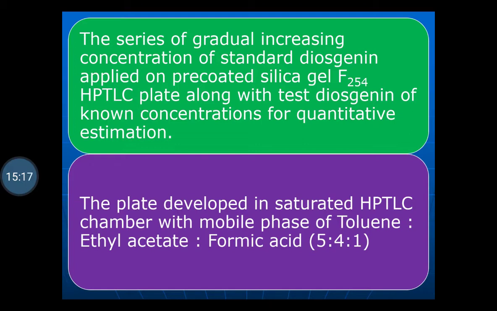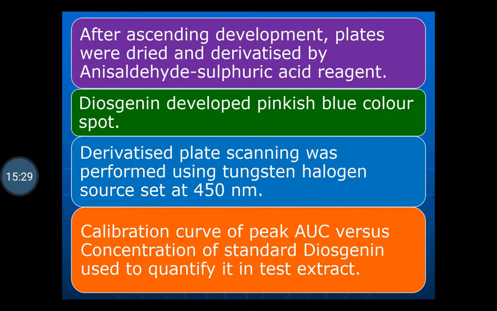The mobile phase to be used is toluene, ethyl acetate, formic acid in the ratio of 5:4:1. After ascending development, the plates were dried and derivatized by anisaldehyde sulfuric acid reagent. Diosgenin developed a pinkish blue color spot. The pinkish blue color spot of the diosgenin can be seen.